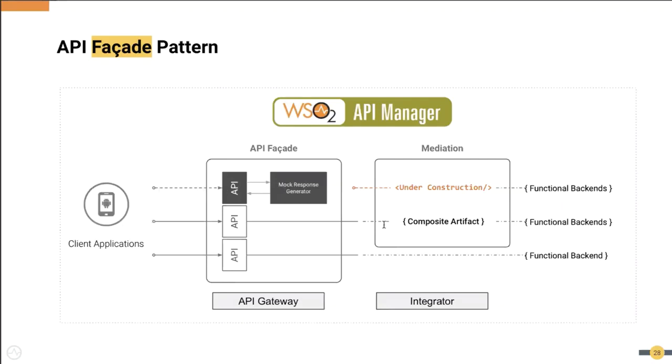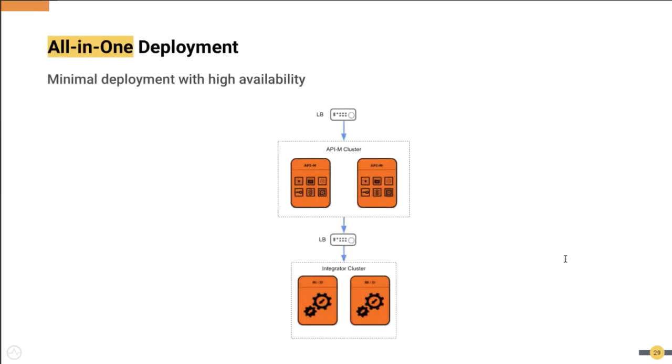And then if you have a functional mediation layer, which is like calling multiple backends and generating an aggregate response, then you will have your integration service here. Then you create the API by pointing to your integration service. And the third option is, if you don't have any integration requirements, in that case, you can directly connect your APIs to your functional backend. So all these three models are supported, and based on your demand or requirement, you can use any of these.